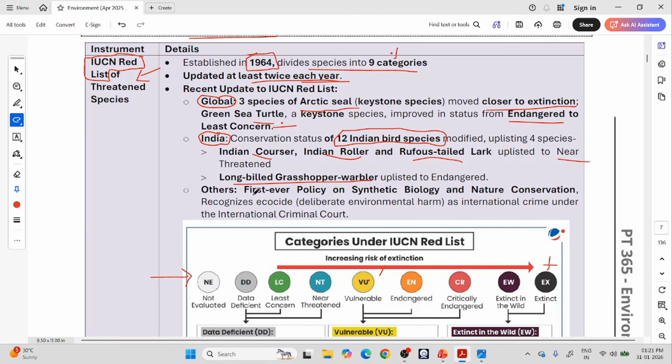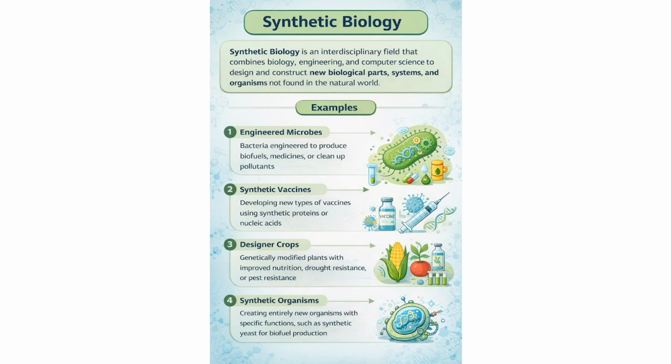And they have adopted, first, our policy on synthetic biology and nature conservation. What is this synthetic biology? Synthetic biology is an interdisciplinary field that combines biology, engineering and computer science. So we traditionally have biology, engineering and computer science. Now you combine these three to create new biological parts.